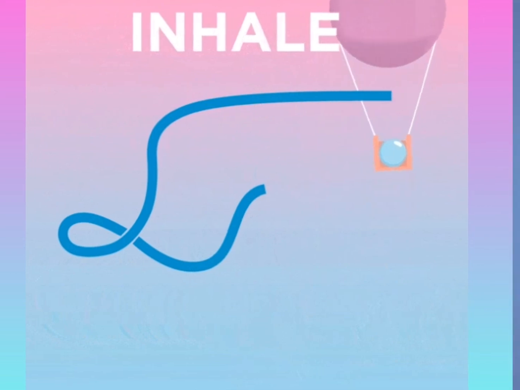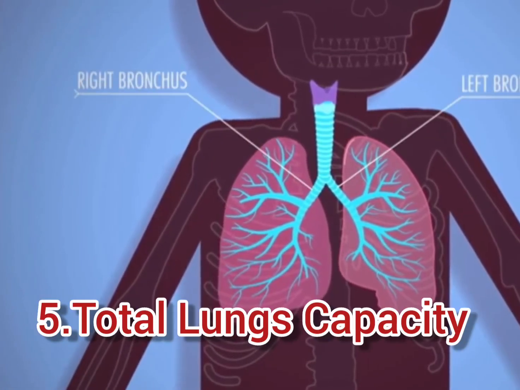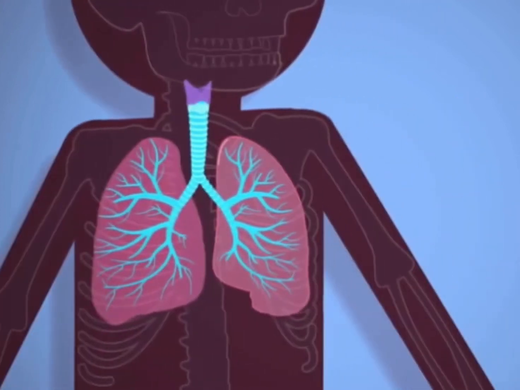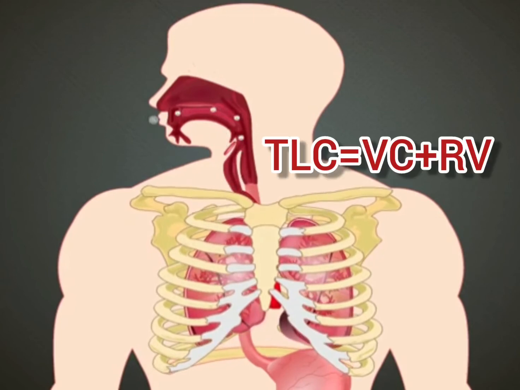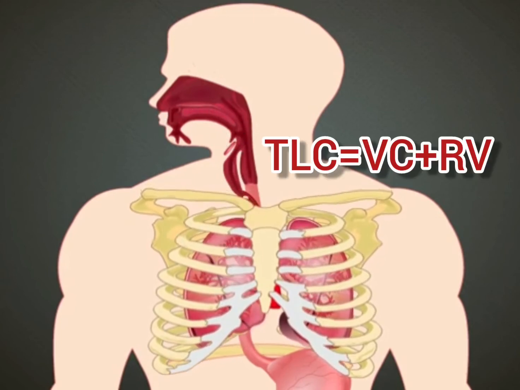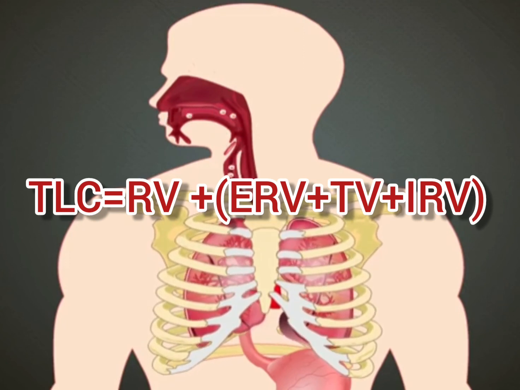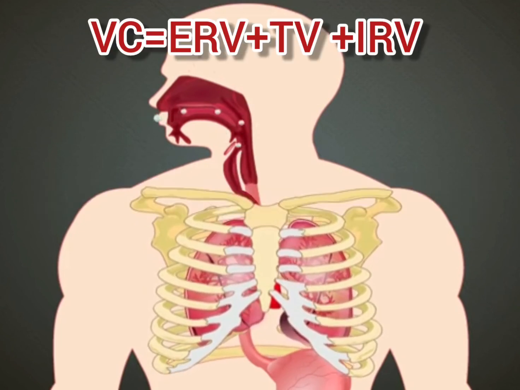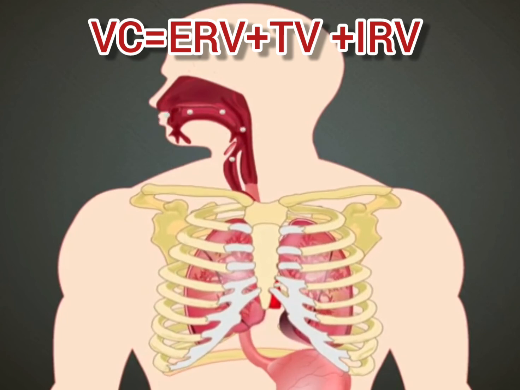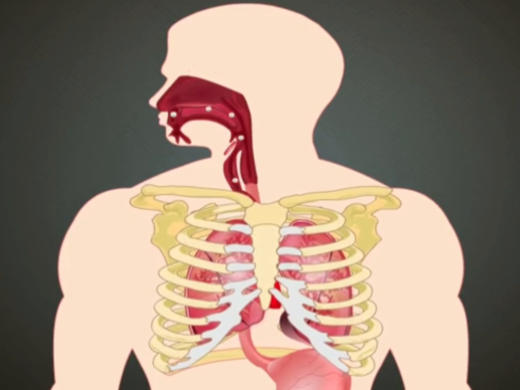Finally, the total lungs capacity. It is the total volume of air present in the lungs after a forced inspiration. It includes the vital capacity plus the RV, that is the residual volume. So here we can even deduce it like that, RV plus ERV plus TV plus IRV. As we know that vital capacity is equal to ERV plus TV plus IRV. So these three added up with the RV make our total lungs capacity.